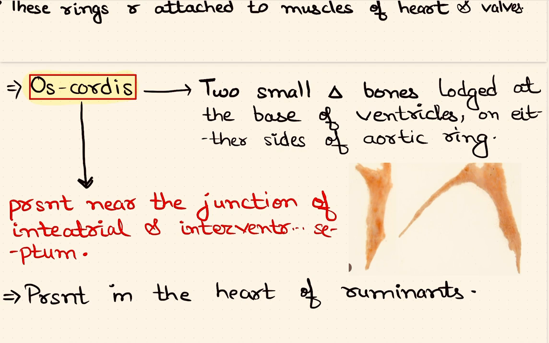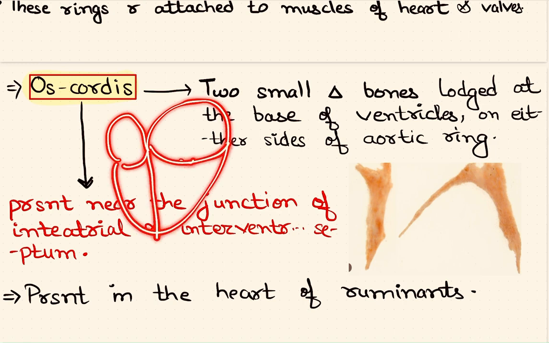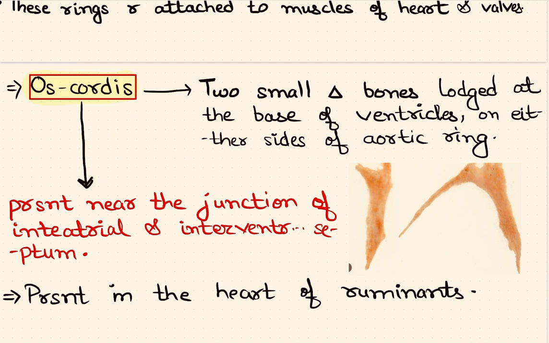So these are the bones which are present near the junction of interatrial and interventricular septum. If this is a typical heart, this is the interatrial septum and interventricular septum. So the triangular bones which are present at the junction of this interatrial and interventricular septum, like here, are nothing but os cordis. So os cordis can be simply defined as two small triangular bones which are present in the base of ventricle on either side of aortic ring near the junction of interatrial and interventricular septum.